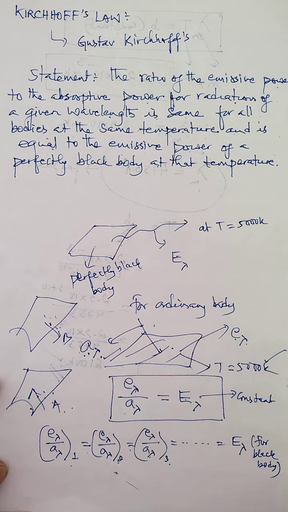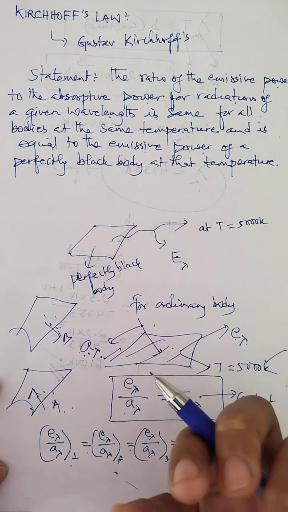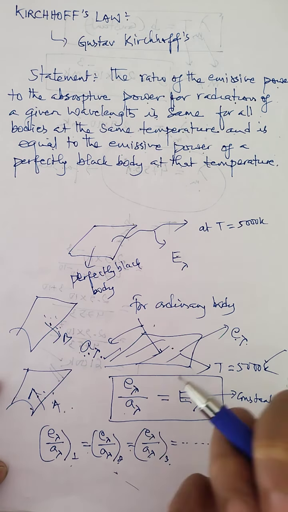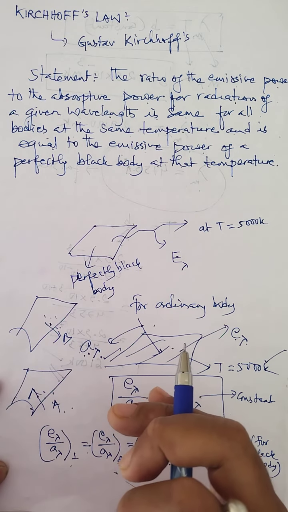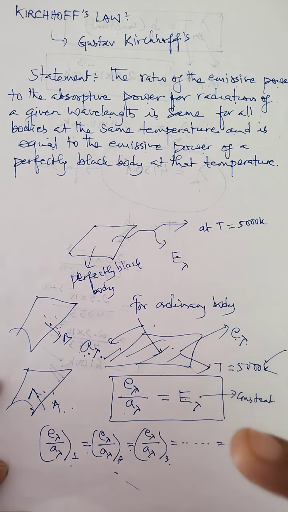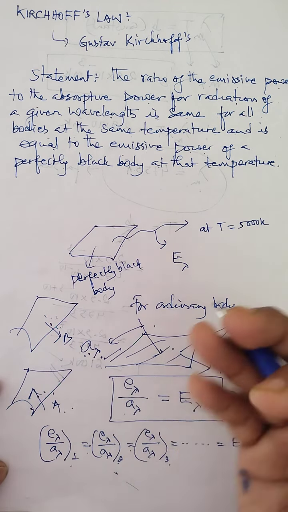Now the next part that is also very important is the importance of Kirchhoff's law. A conclusion that can be drawn is that if a surface is a good absorber of a particular wavelength of radiation, then that surface is also a good emitter of that wavelength of radiation.